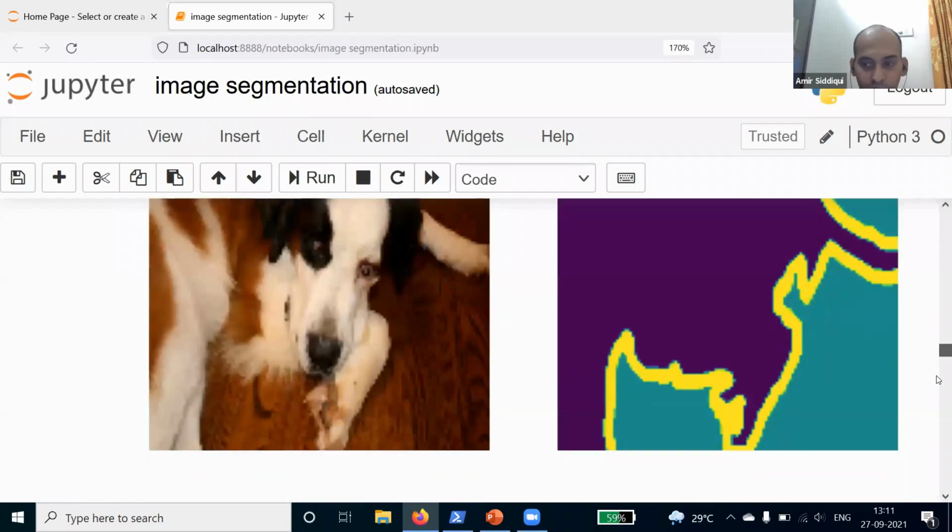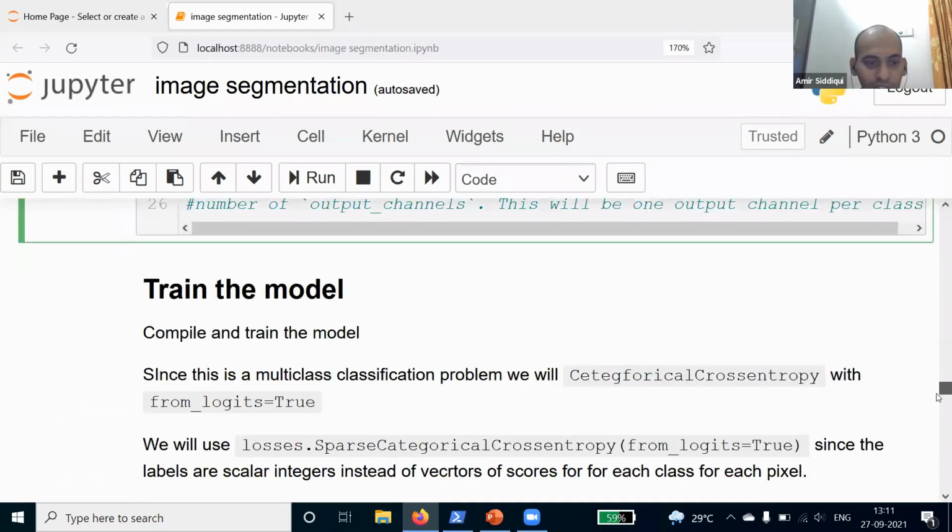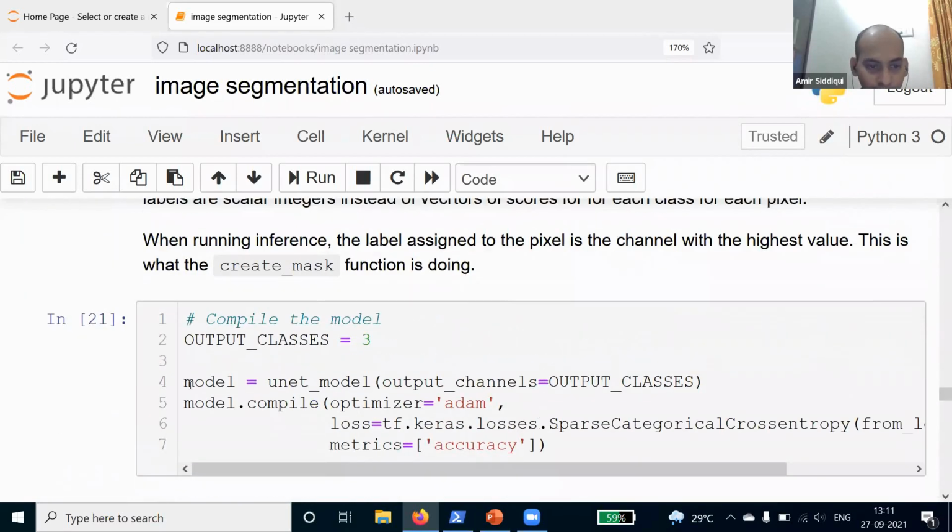So in the compilation of the model, we are defining those 3 classes here. Then we are making one variable model, and calling the unet model function that we defined above. Here we are passing the channels, the variable output_classes, which is 3.